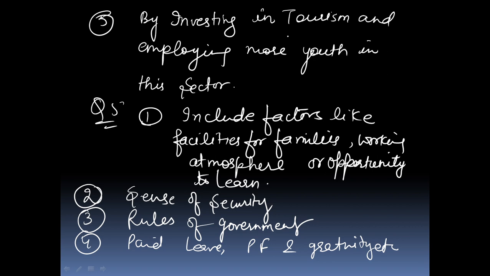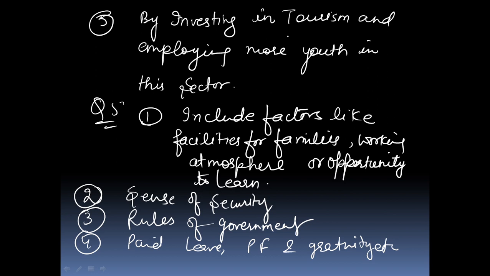In the third condition, the terms of employment should be under the government rules and regulations. In the fourth condition, the company should also give many other benefits like paid leave, provident fund, gratuity.